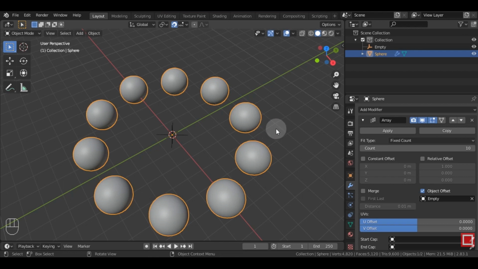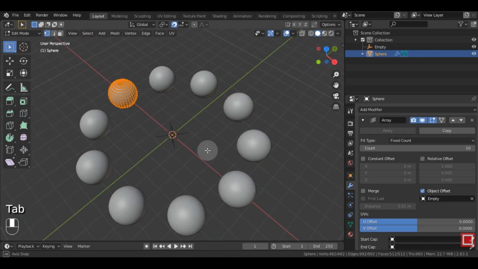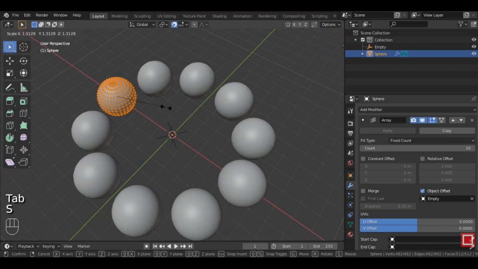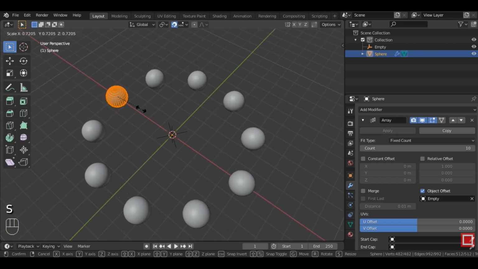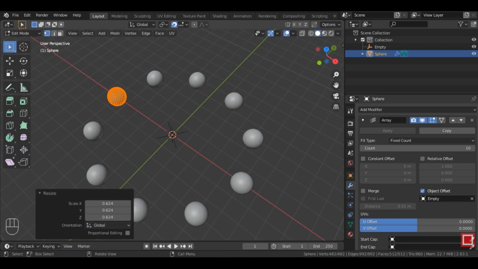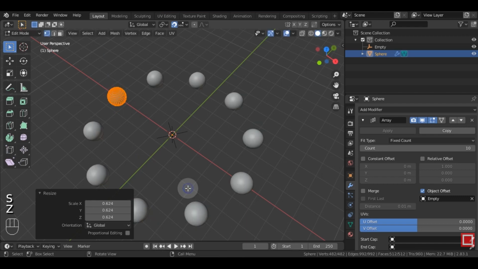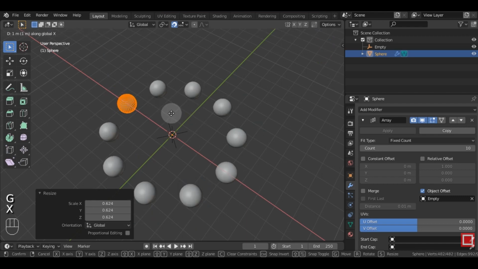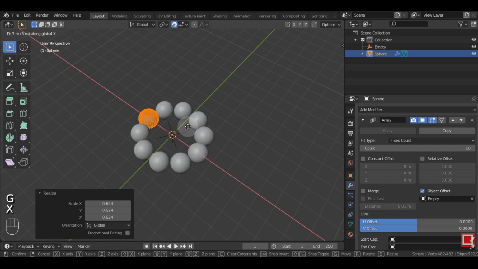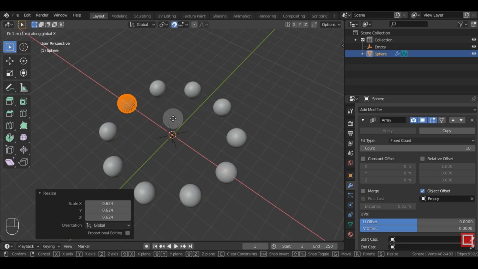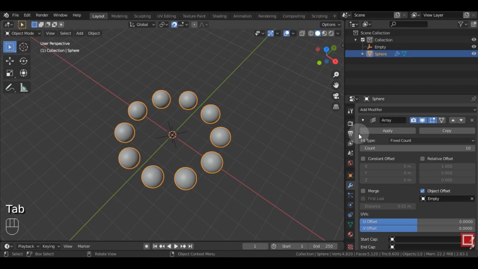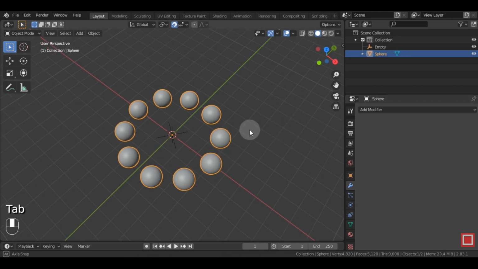Before applying the modifier, you can adjust the scale or the position of the objects. To do that, go into the Edit mode, press S to scale, or press G to move them closer to each other. Click Apply once you have made the changes and we are done.